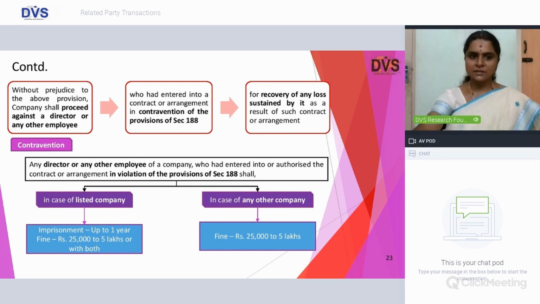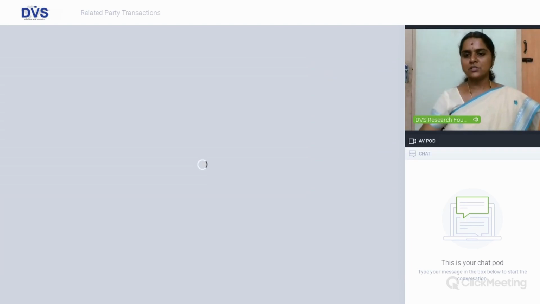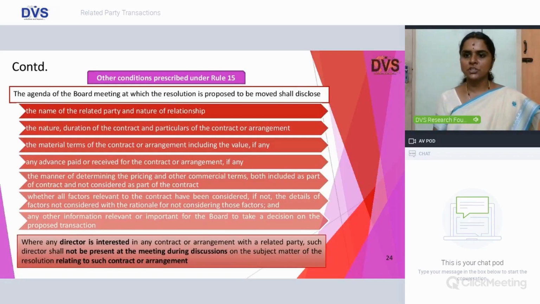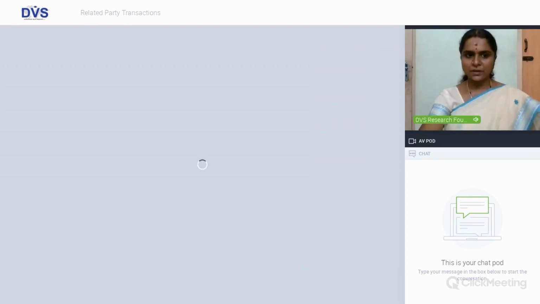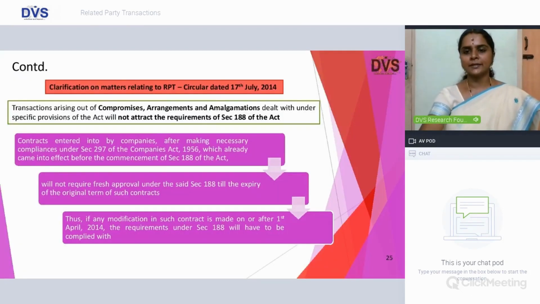And as we discussed earlier, the punishment for this particular contravention will be a fine ranging from 25,000 to 5 lakhs, and the disqualification under section 164(1)(g) will also be applicable. The agenda of your board meeting where you are going to take approval for this transaction shall also have all the details as discussed earlier, like the name of the related party, the nature and duration of the contract, the justification for the price, and other terms and conditions which will be deemed fit.